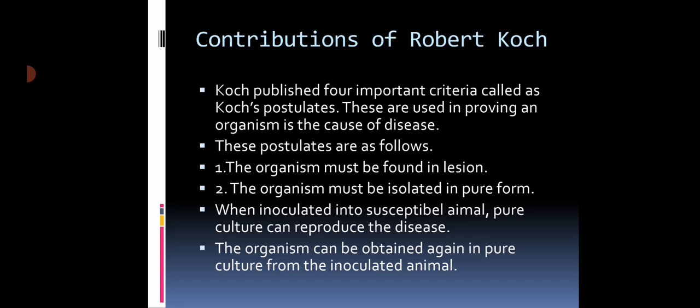The organism can be obtained again in pure culture from the inoculated animal. Again, whenever the animal is suffering from the same disease, the same lesions are there. So from this lesion exudate, again we are going to isolate the same type of organism in pure form. So these are the criteria put forth by Robert Koch.